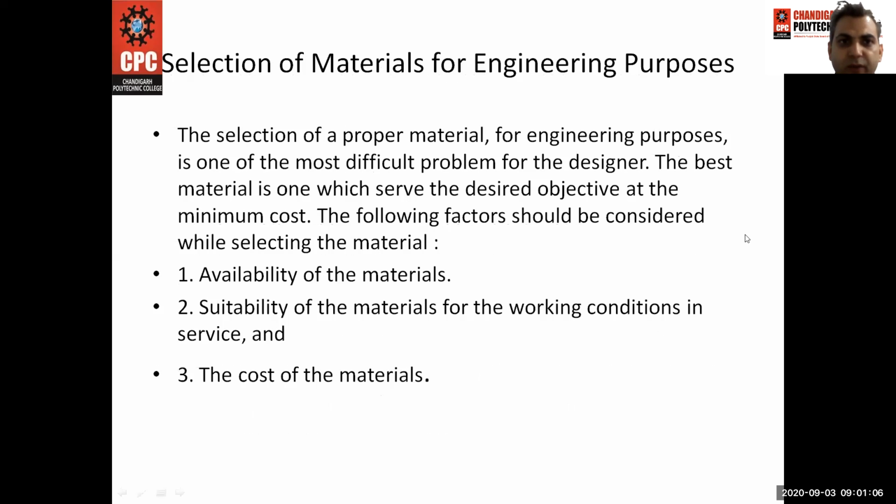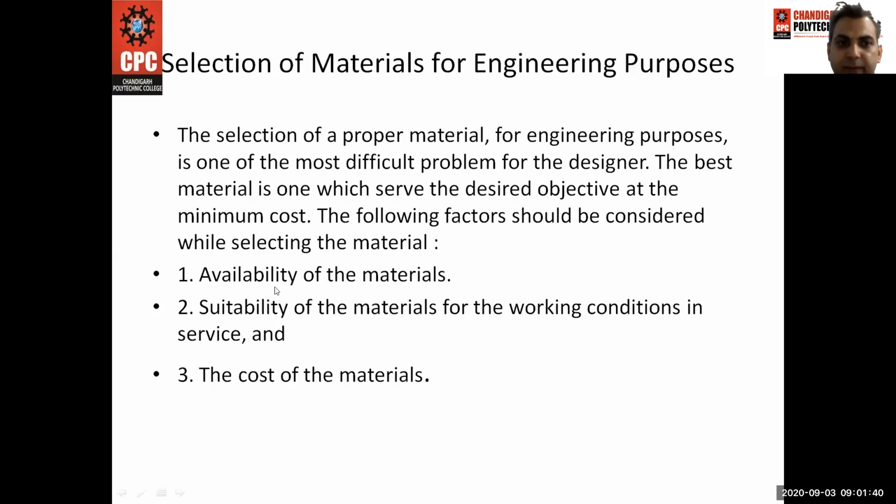So next one is the selection of material for engineering purposes. We are studying the subject element of design. So we all know the properties and the material selection, how to select the material. The selection of a proper material for the engineering purpose is one of the most difficult problems for the designer. The best material is one which serves the desired objectives at the minimum cost. The following factors should be considered while selecting the material.